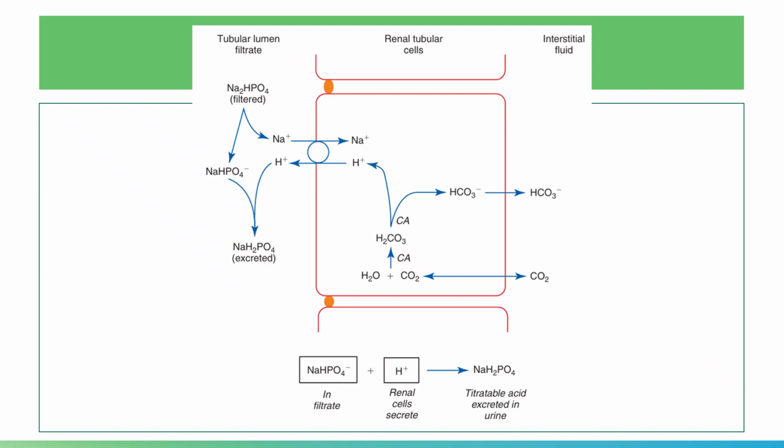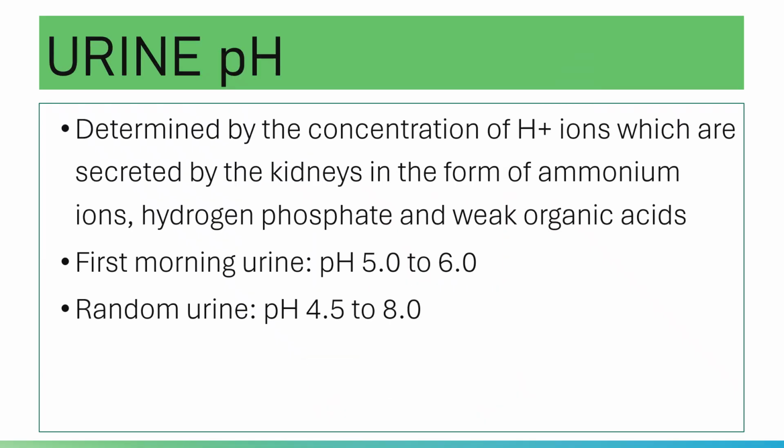And so I only presented two mechanisms on how your kidneys remove excess hydrogen ions. Your urine pH is actually determined by the concentration of hydrogen ions, which are secreted by the kidneys in the form of ammonium ions, hydrogen phosphate, and weak organic acids. Your ammonium ions are a mechanism by the kidneys to secrete hydrogen ions.